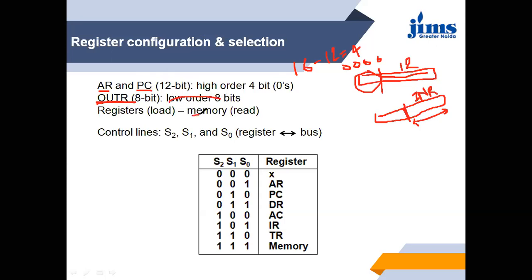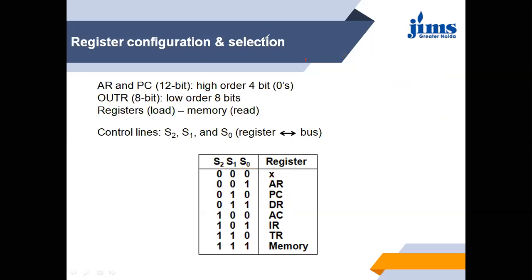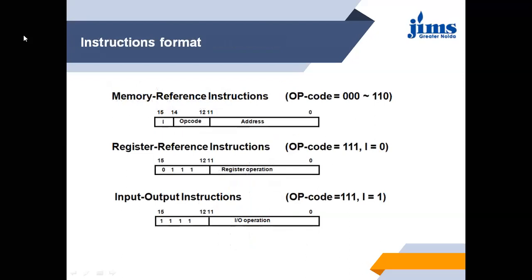So this is memory read. About the read operations on the memory, this is about the control bus we discussed. We left this 0 0 0, meaning X, as we are not discussing that situation at this time. So 1 1 1 means 7, so we are accessing the memory. These are the selection lines based on which the register is going to be selected, that is, on which register we have to perform the operation.